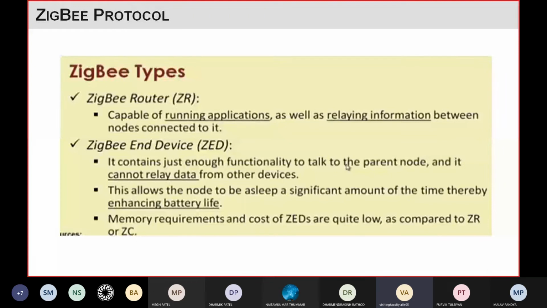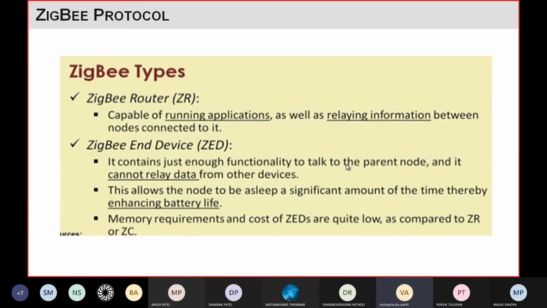If we compare the memory of all these three types of devices in the Zigbee network, then the end devices will have the lowest memory, and if we compare the cost, the cost of the end devices is very low, so they are cheaper compared to the router and coordinator. In memory, the coordinator has the highest, then the router, and the end devices have the lowest memory. In cost, the coordinator is the costliest, then the router is somewhat less, and the end devices are cheaper, right?